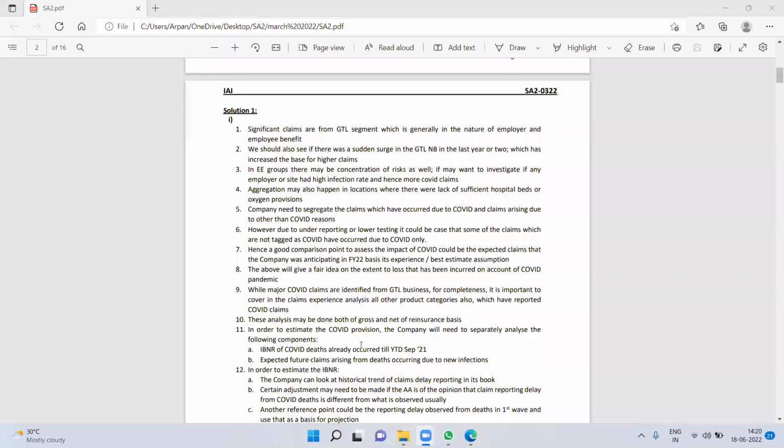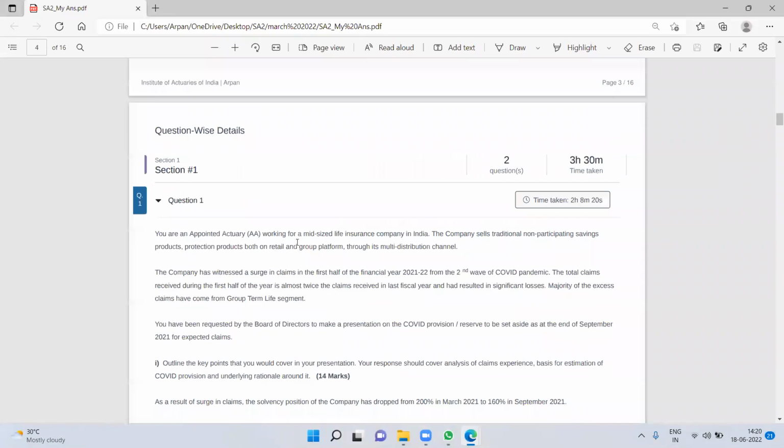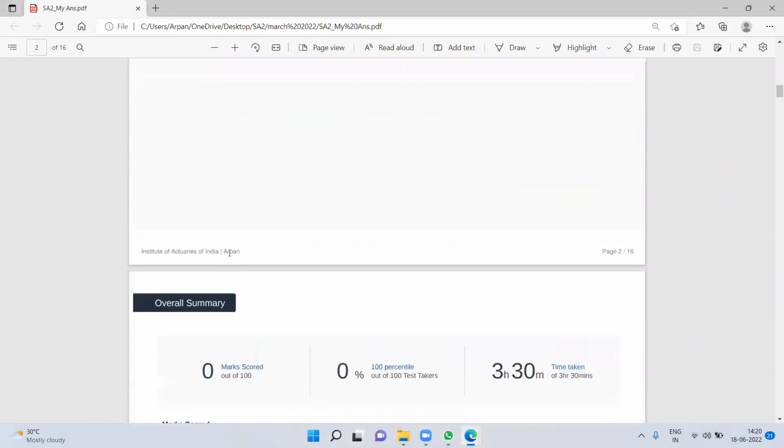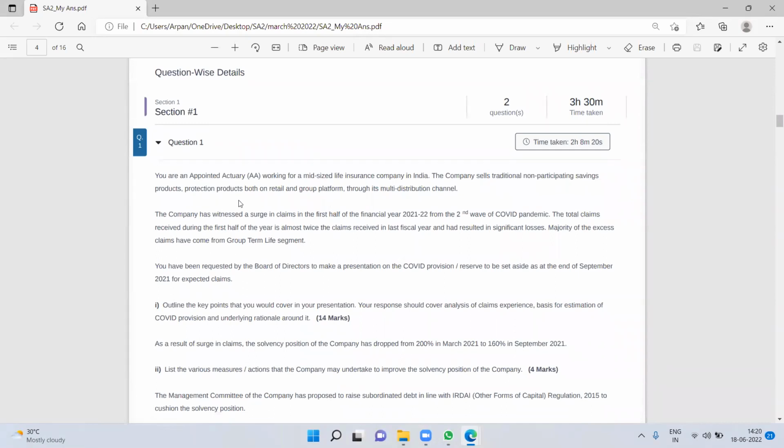Okay, I'll start without any wastage of time. So this is the suggested solution, and this is my attempt. Okay, so let's go to the question first. I think this is the question. So this is what the question reads.